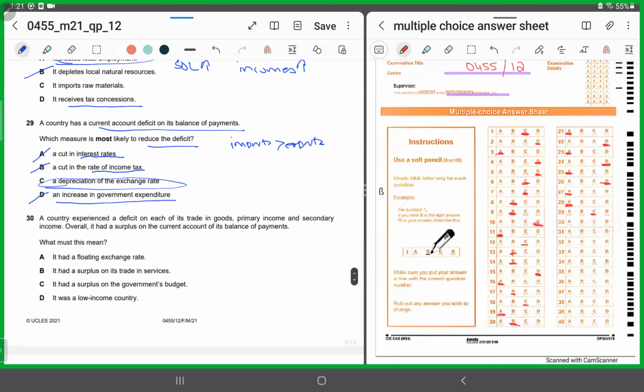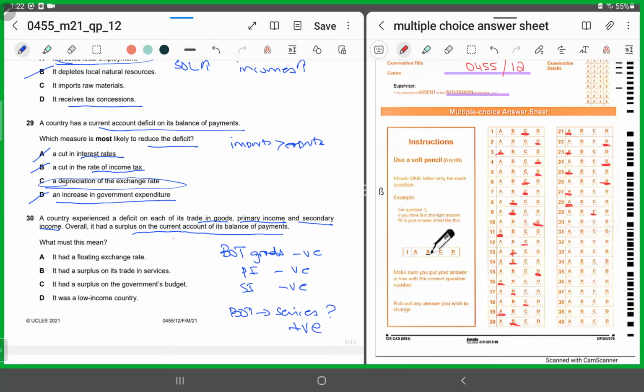The last MCQ, number 30. A country experiences a deficit on each of its trade in goods, primary income and secondary income. Overall, it still managed to have a surplus on its current account. How was it possible? The balance of trade on goods was negative, primary income was negative, secondary income was negative. We are left with one thing, balance of trade in services. So this means the balance of trade in services must have been positive enough.